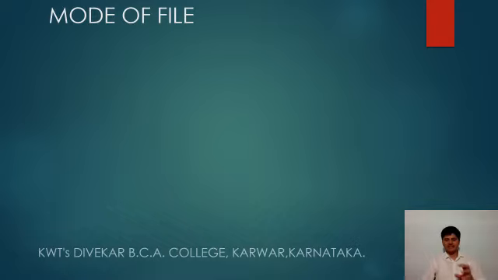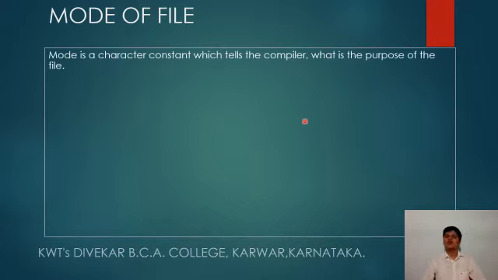Now we shall learn more about the second parameter which is specified in the fopen function, that is the mode of the file. So the mode of the file is nothing but the purpose of creating a file. Mode is a character constant which tells the compiler what is the purpose of creating the file.